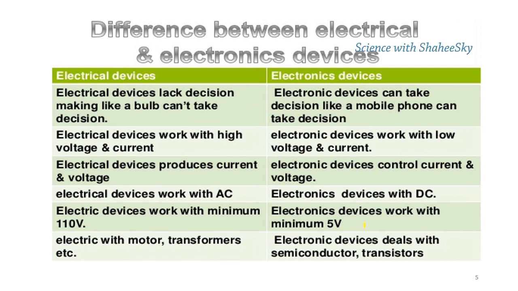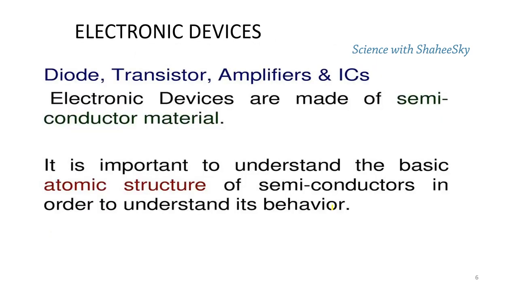It means that it saves a lot of electric current. Electrical devices are such as motors and transformers, and electronic devices are such as semiconductors, transistors and diodes. Let's move on to the electronic devices.